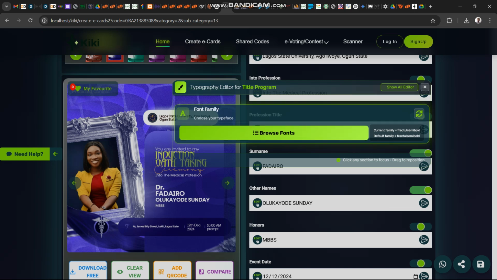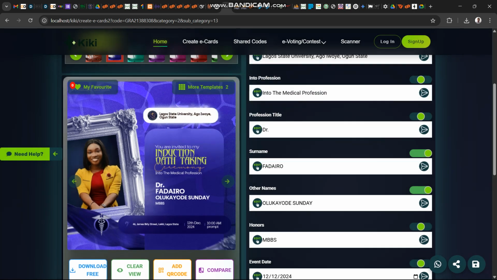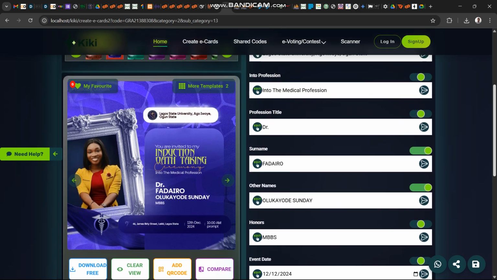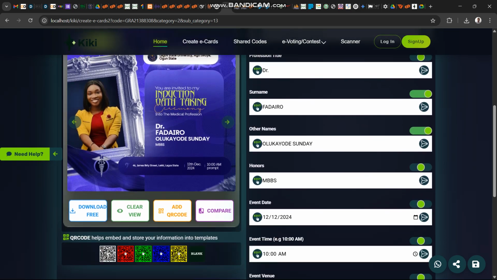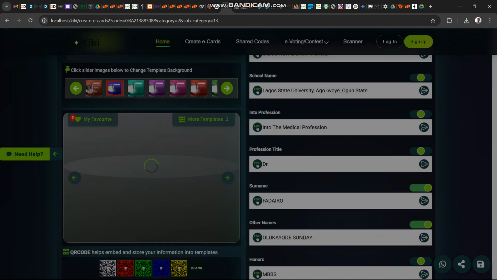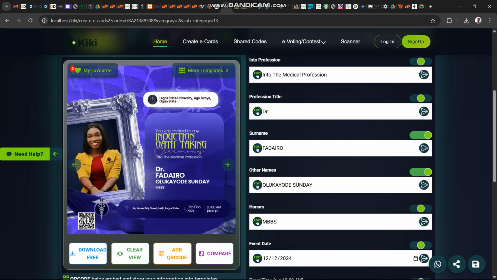Okay. So if that's all I have to do, if I have a barcode, let's assume I want to embed the barcode into it. I can just decide to. I don't have to create that one separately. Right on the app, I can say the address is here. Then I click on submit, and the barcode automatically reflects there, so the user can scan or do any other thing.